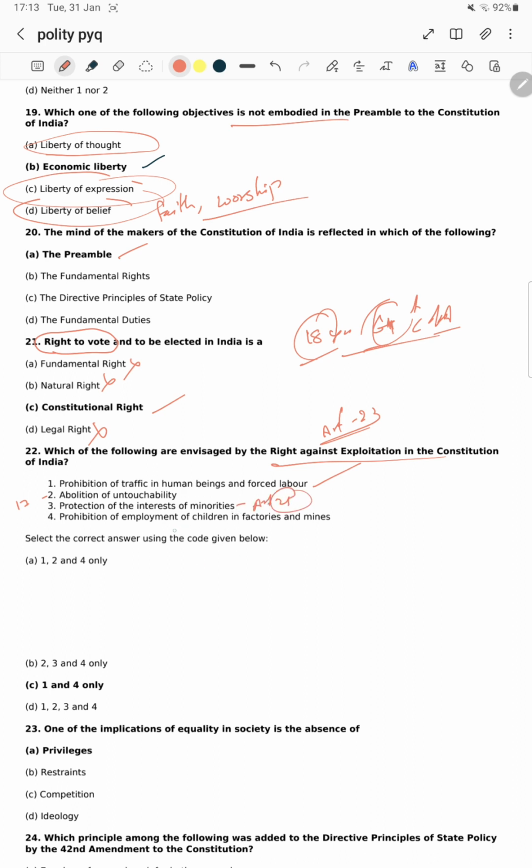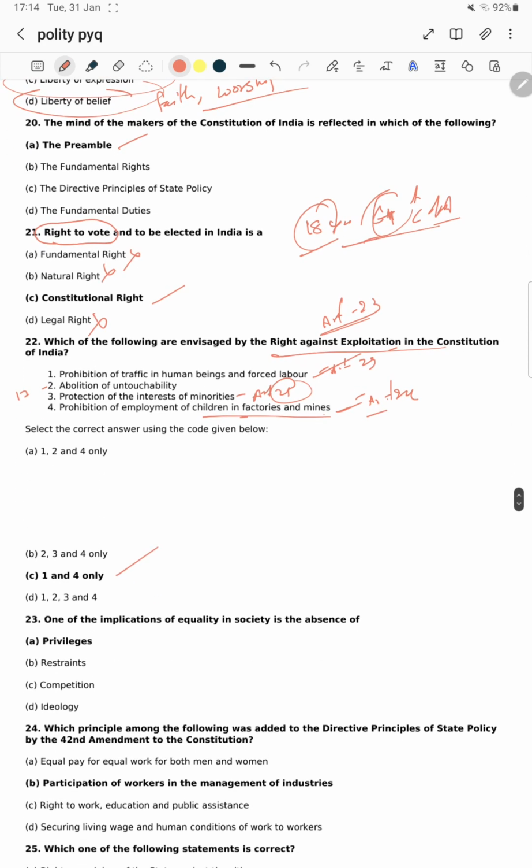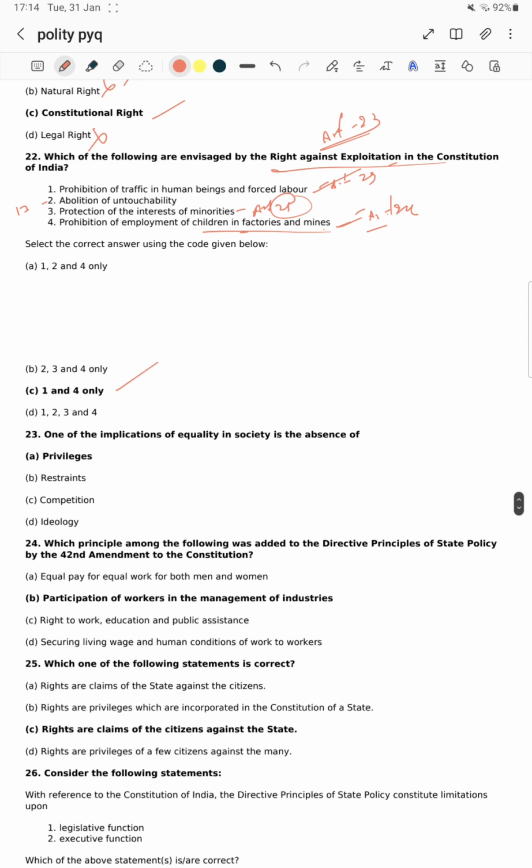Okay, the prohibition of the employment of children in factories, this will come. Human trafficking and the prohibition of employment of children in factories and mines, this whole thing comes under the right against exploitation: Article 23, Article 24. So 1 and 4. If you know the articles very briefly, you will be able to answer this question. But fundamental rights you have to learn in a broader sense.